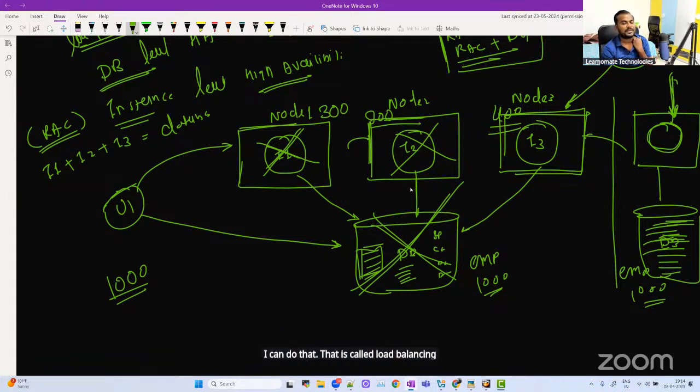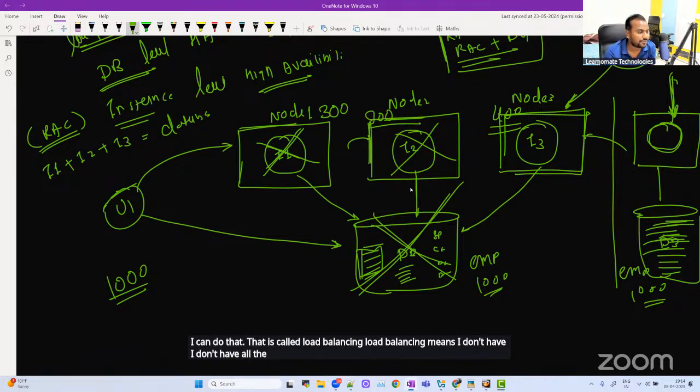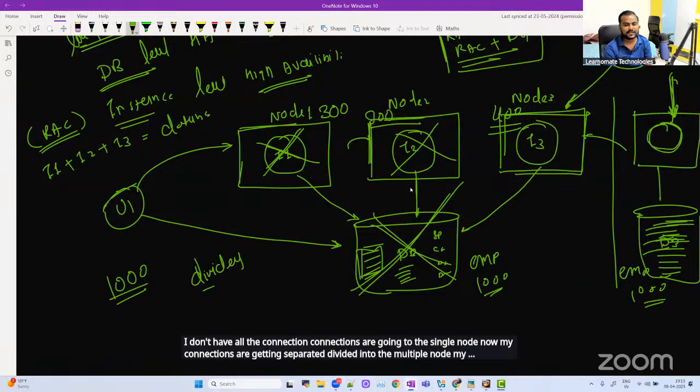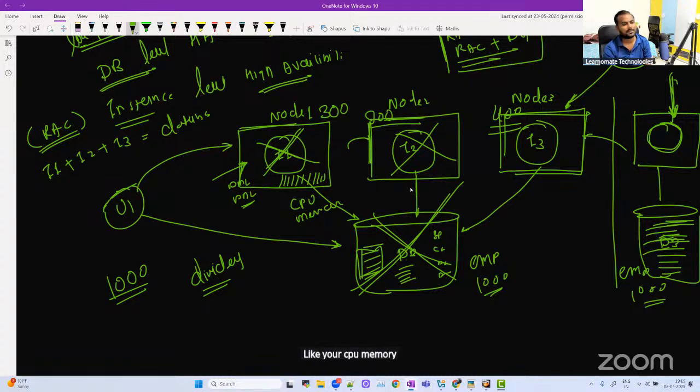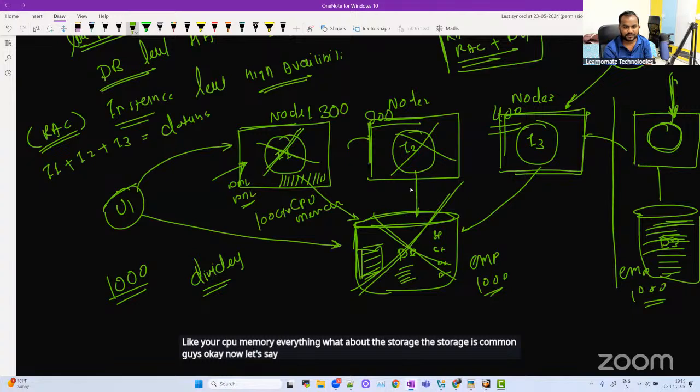Load balancing means all the connections are not going to the single node now. My connections are getting divided into the multiple nodes. Now let's say the user got connected here and he is performing any DML operations or DDL operations. So it will consume the resources of this server only, like your CPU, memory, everything. What about the storage? The storage is common, guys. Now let's say he is inserting 100 GB of data. It will consume the 100 GB of storage here.